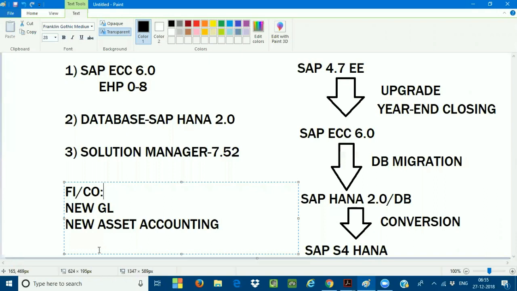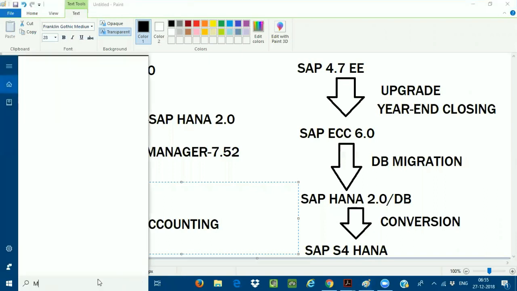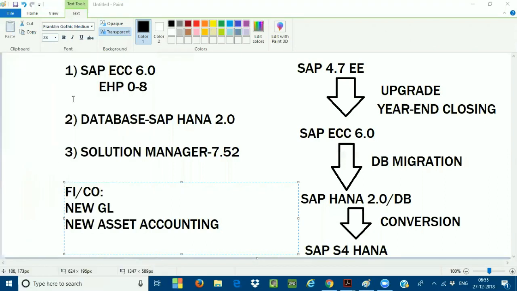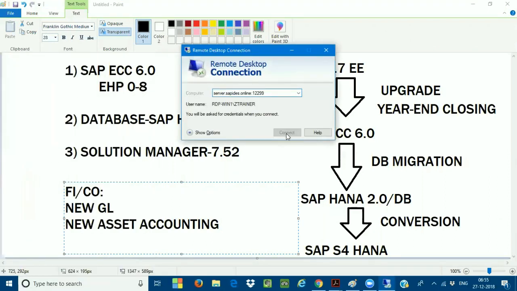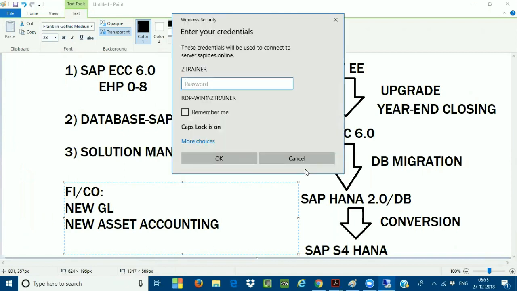Now when I go into the system, if I don't have the new asset accounting, I cannot do your system conversion. Very, very important. I'll tell you now.